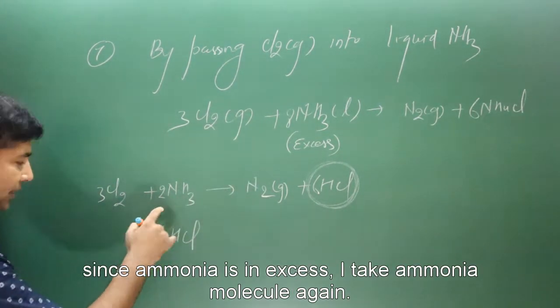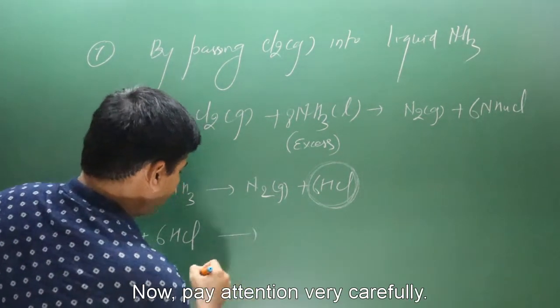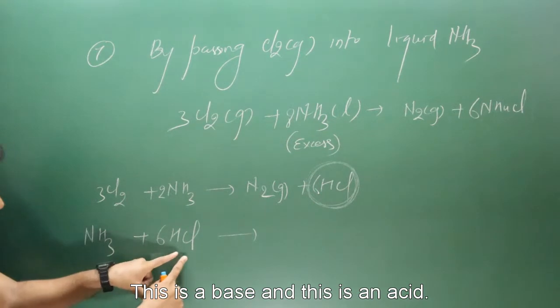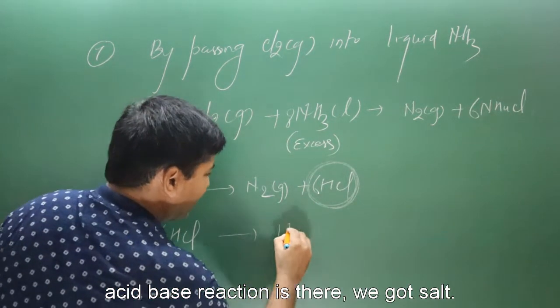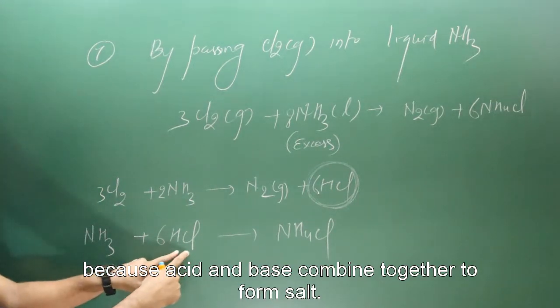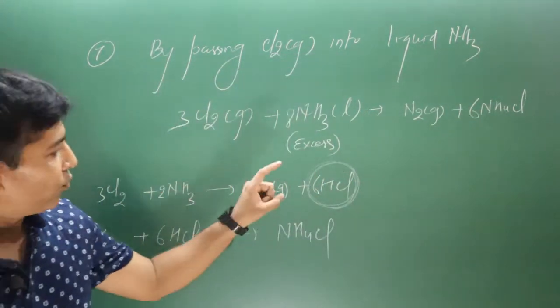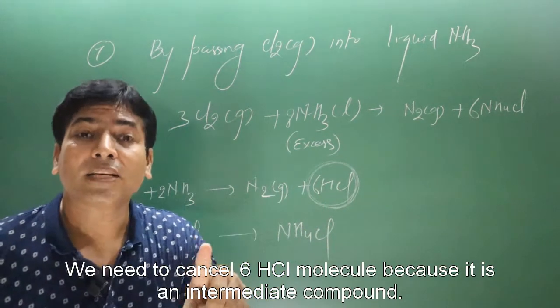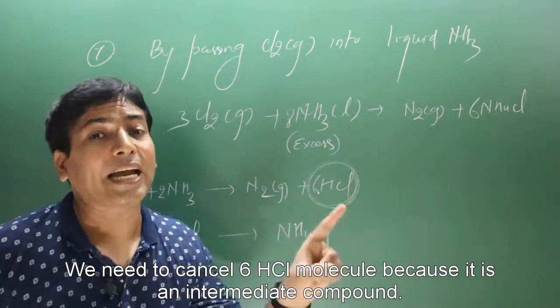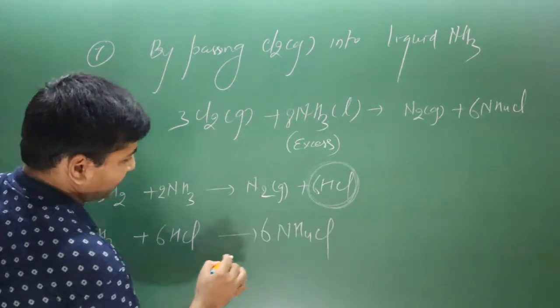Since ammonia is in excess, I take the ammonia molecule again. Now pay attention carefully. This is a base and this is an acid. An acid-base reaction occurs. We got a salt, ammonium chloride, because acid and base combine together to form a salt. We need to cancel 6 molecules of HCl because it is an intermediate compound. Then we multiply by 6. We got 6 and here also 6.